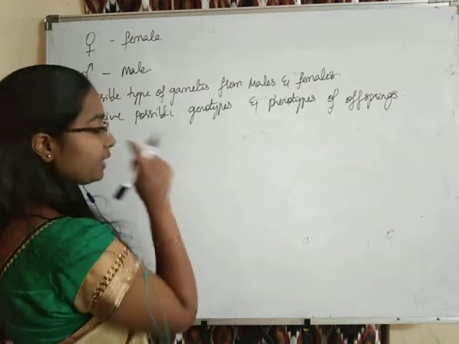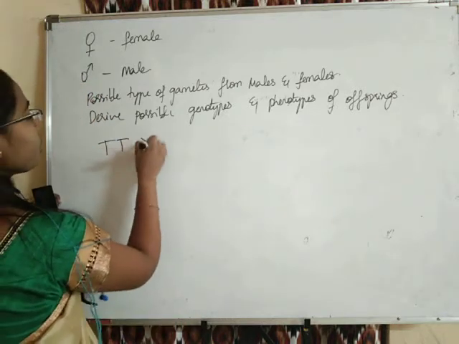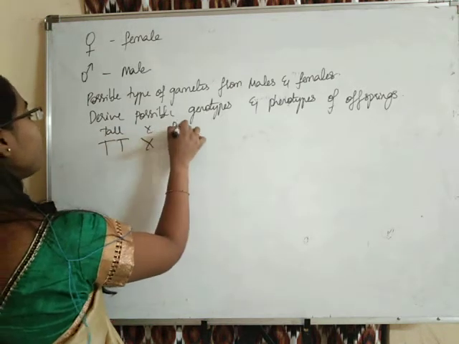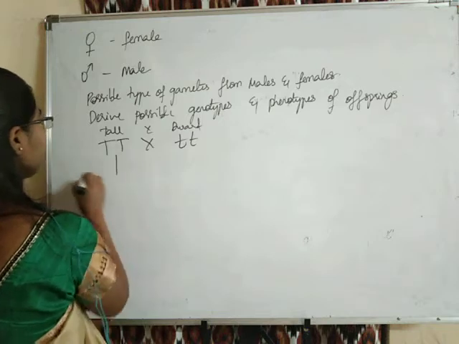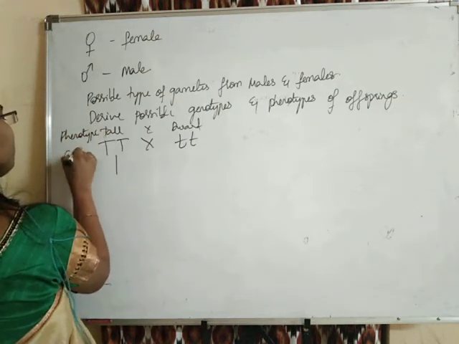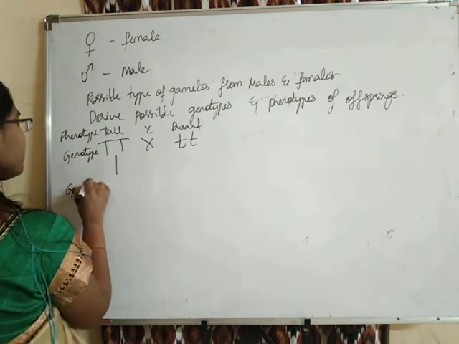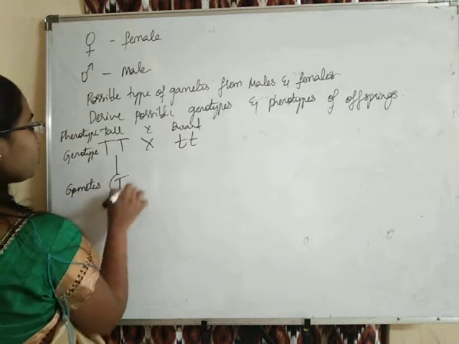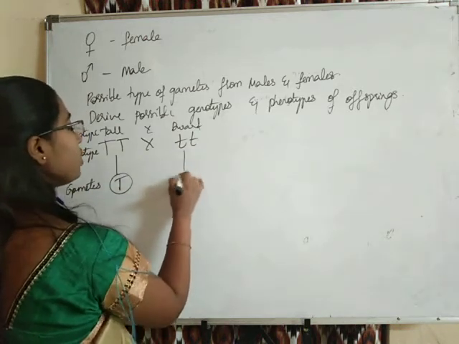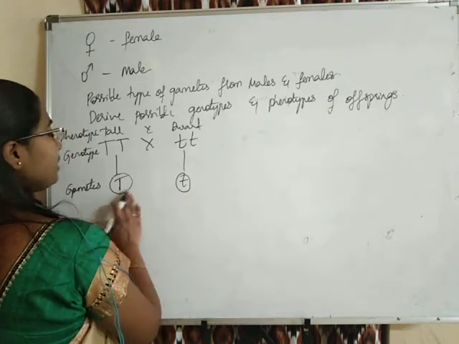First, let us draw a Punnett square for this cross: capital T cross small t. That means a tall plant is crossed to a dwarf plant. What types of gametes are produced, students? This is the phenotype, this is the genotype. Tall TT, both are the same, so only one type of gamete, capital T. Dwarf, small t small t, so only small t. Now let us draw a cross between these two.